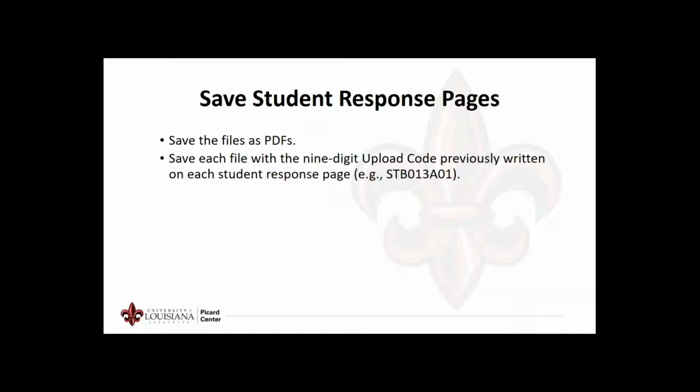The maximum number of files you can upload at once is 10. Therefore, each folder should contain a maximum of 10 samples labeled with upload codes. For example, if you have to submit 50 writing samples, make 5 folders on your desktop, placing 10 different student responses in each folder.